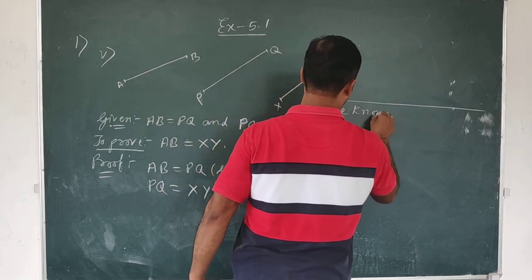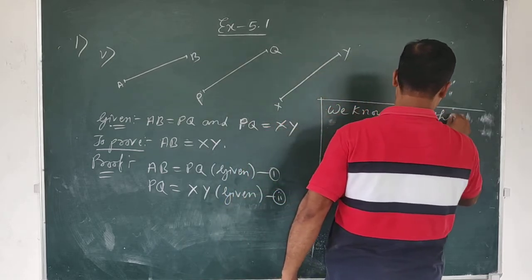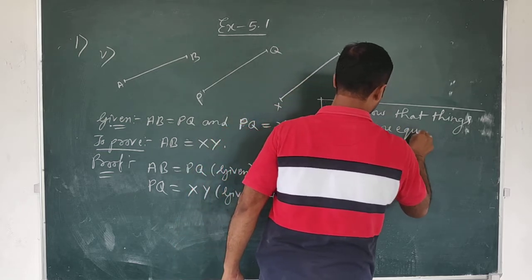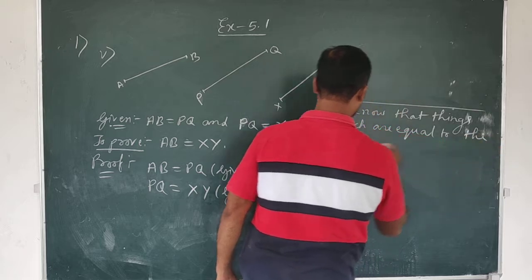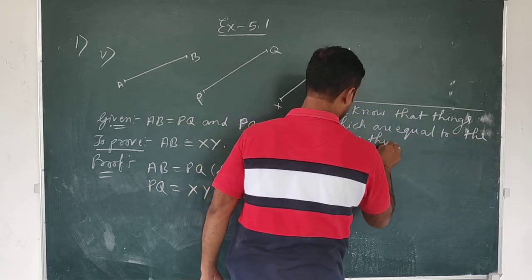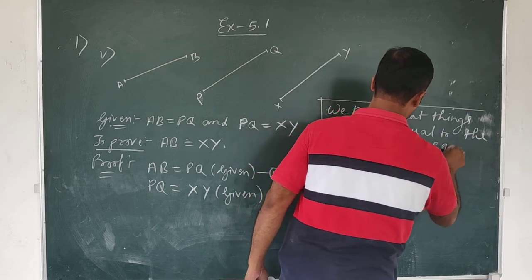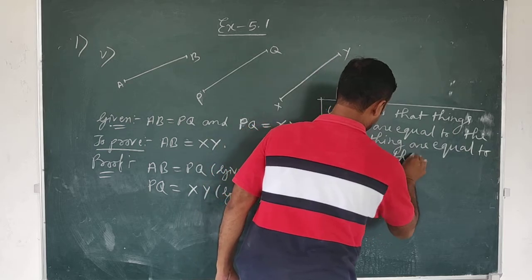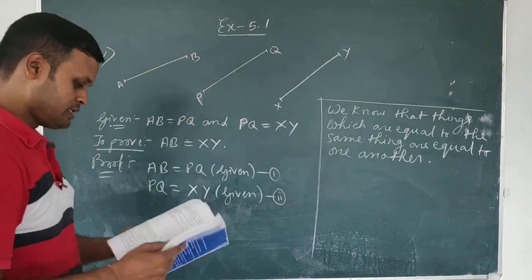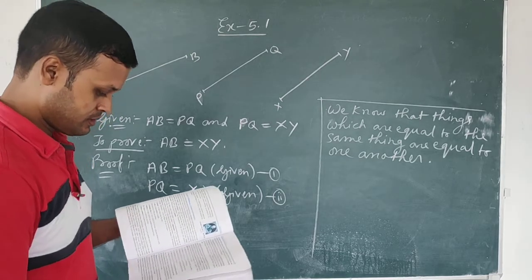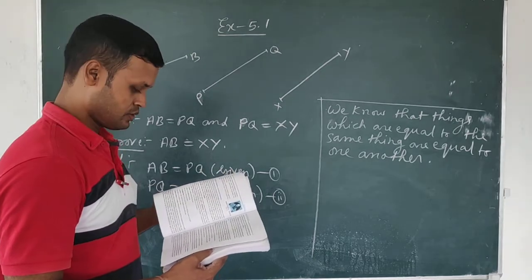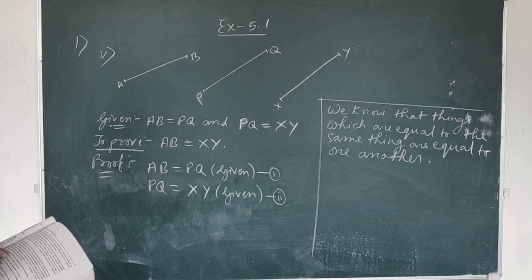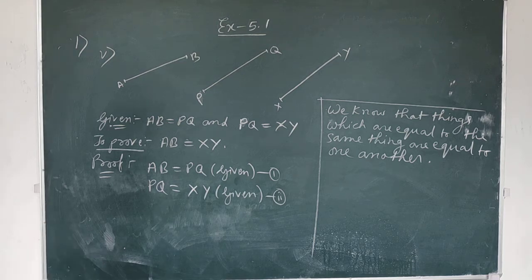We know that things which are equal to the same thing are equal to one another. Isn't it, students? Things which are equal to the same thing are equal to one another.